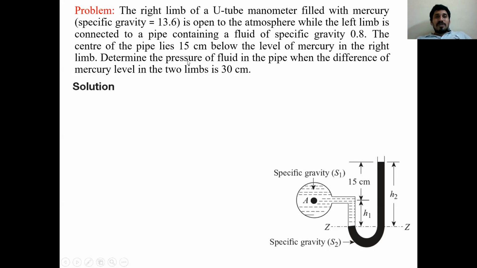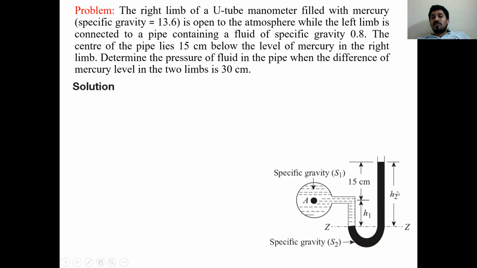Next, determine the pressure of the fluid in the pipe. So the P value you need to calculate is in the pipeline at point A. The mercury level difference in the two limbs is given as 30 centimeters. This is one end, the mercury level in the right limb, and this is the other end, the mercury level in the left limb. The difference between these two ends is 30 centimeters, so H2 is equal to 30 centimeters.